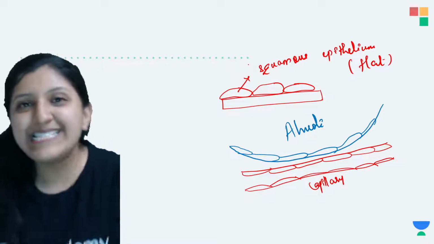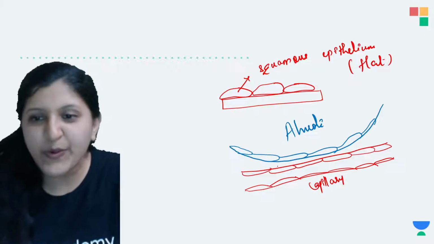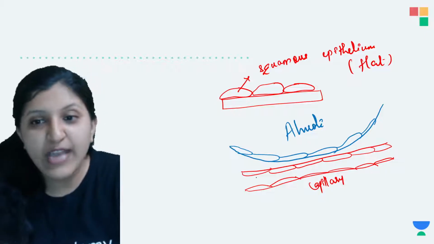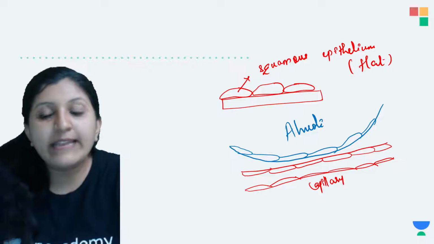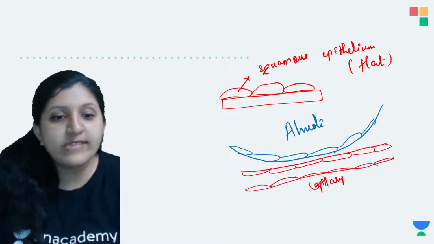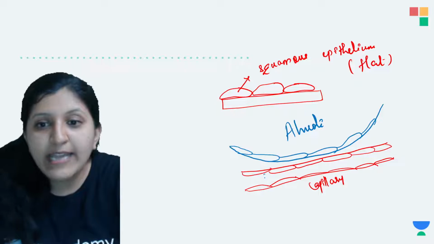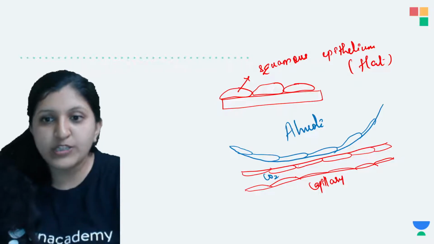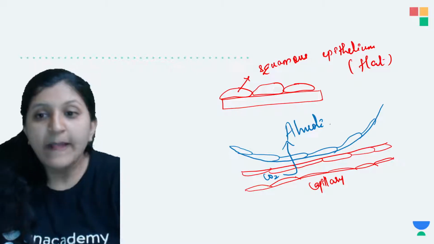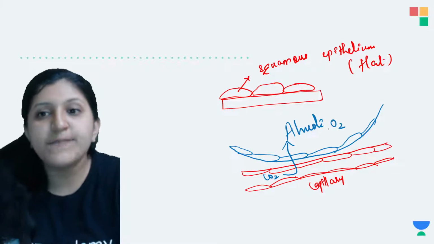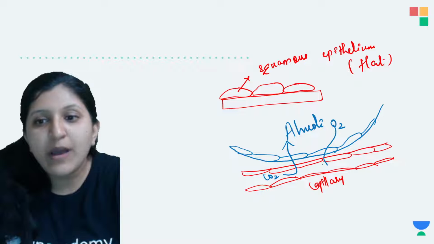So now in this case, as we mentioned, easy diffusion has to occur. The deoxygenated blood might be there. In that case, the carbon dioxide which is here has to pass through this membrane. So that means in that case what should happen? It has to diffuse. Now oxygen is present here, so that oxygen has to come through this one.